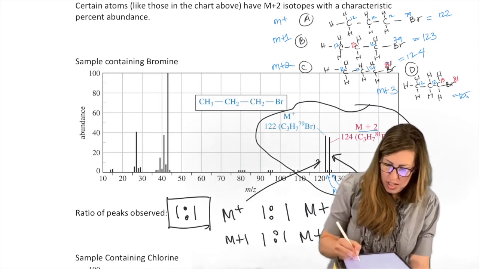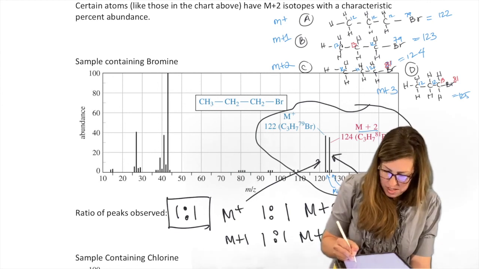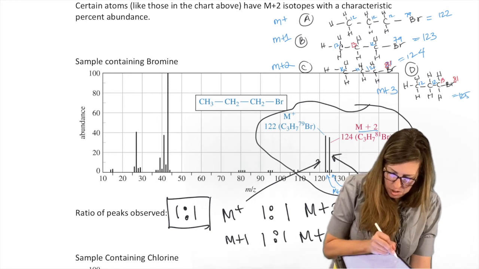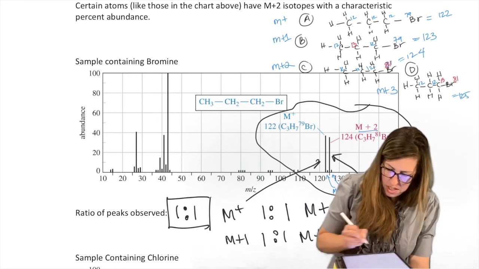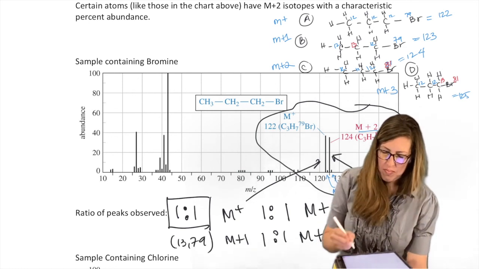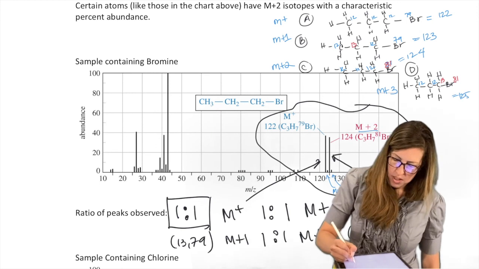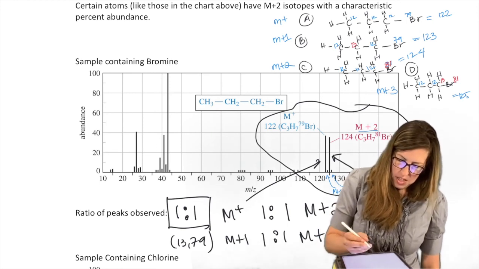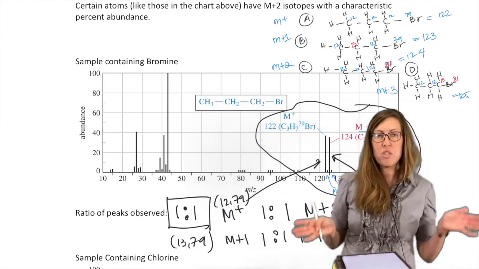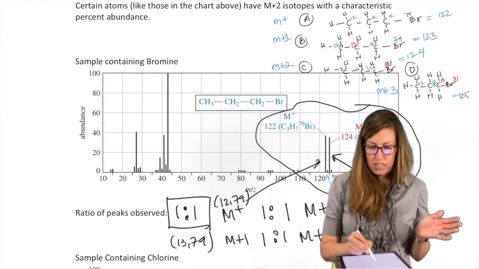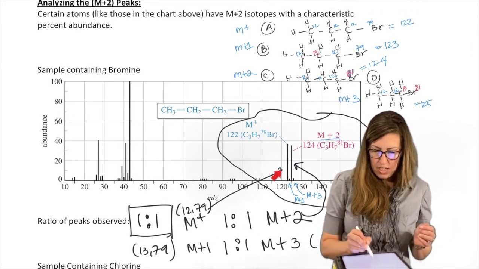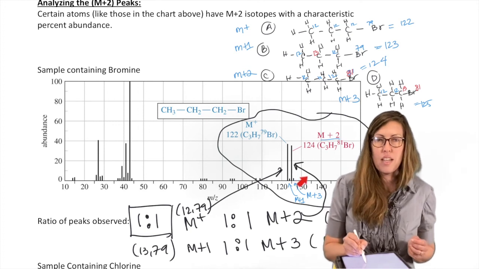Because this was 13, 81, and this one was 13, 79. This one was 12, 81, and this was 12, 79. So all the isotope combinations possible. The most abundant are the tallest, and that's why we have the y-axis to tell us that. That helps us distinguish between them.